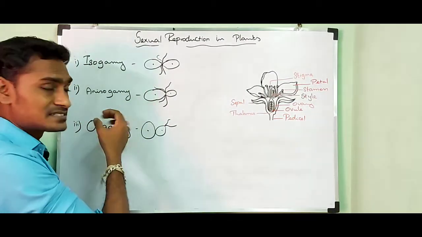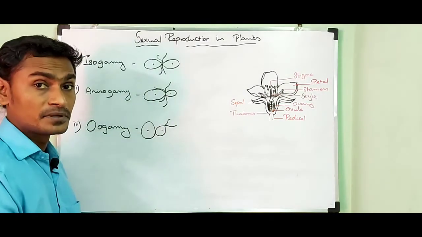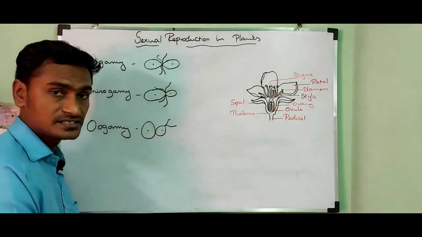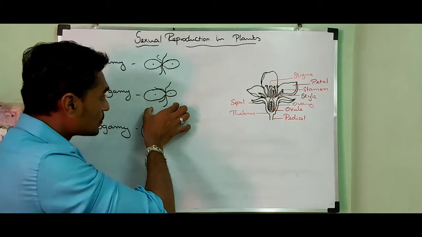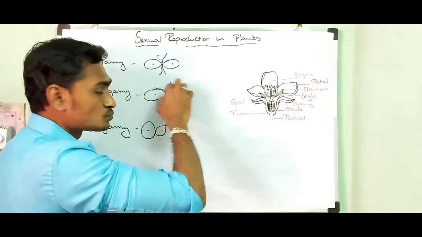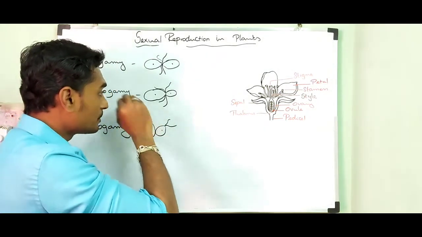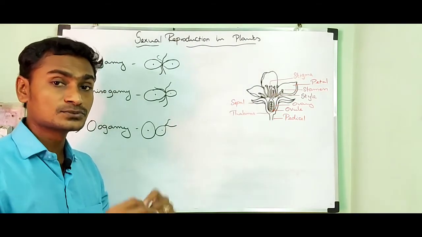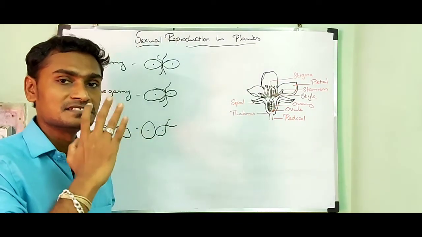This oogamy is an advanced type of sexual reproduction. It resembles anisogamy, but the major difference is, in anisogamy the male gametes are smaller than the female gametes, but the two gametes possess flagella. The two gametes are motile in nature.